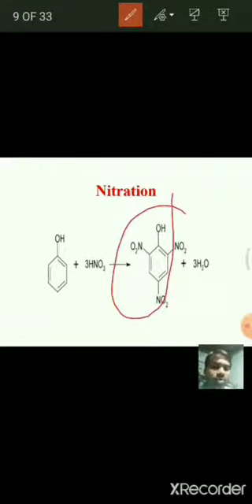While when phenol is treated with concentrated nitric acid, trinitrophenol is formed. That is 2,4,6 trinitrophenol is the product. The reaction is vigorous. This is about the nitration reaction: with dilute nitric acid, orthonitrophenol and paranitrophenol are formed, but with concentrated nitric acid, trinitrophenol is formed.